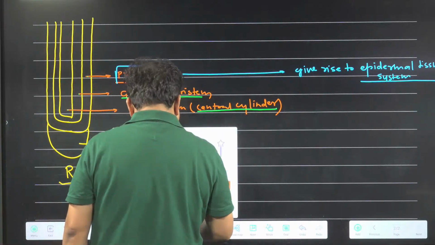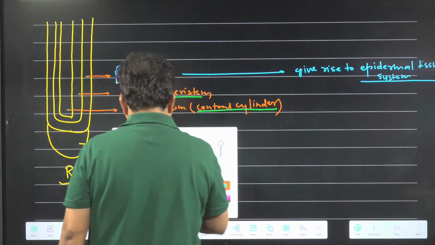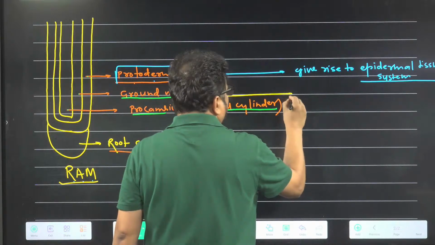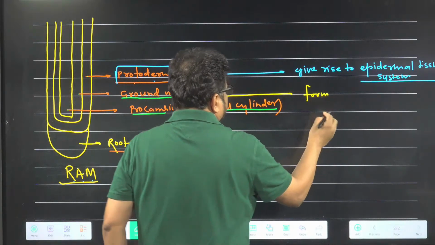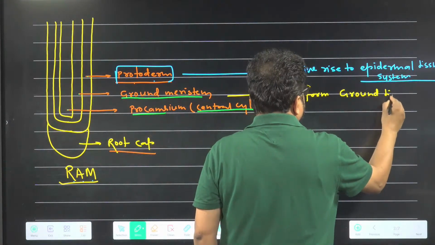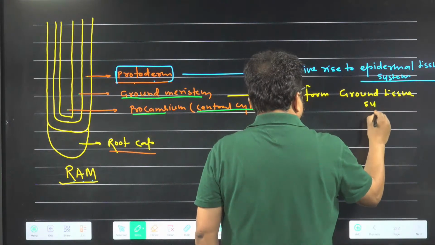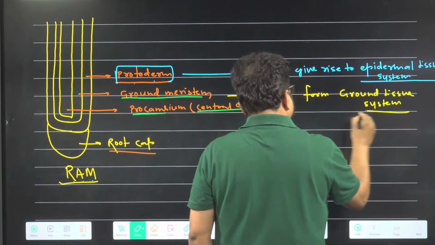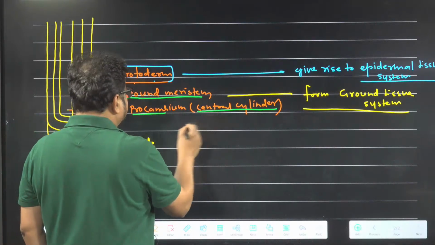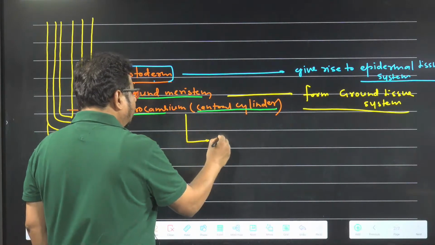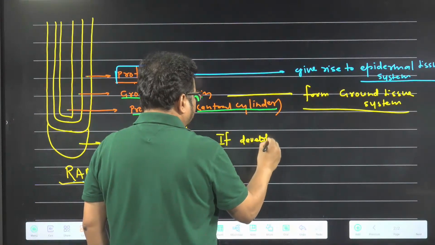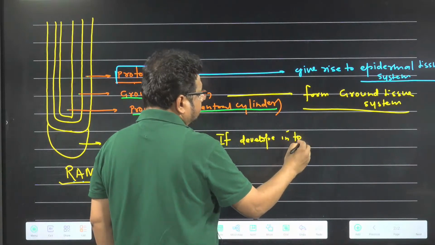Now if we talk about ground meristem, which one? Ground meristem forms ground tissue system. So the ground tissue system in the plant is formed by ground meristem, the second layer from outside. And the innermost layer, central cylinder or procambium, develops into vascular tissue system.